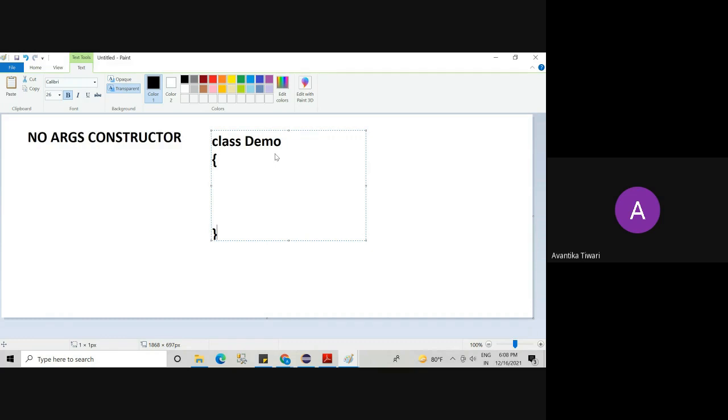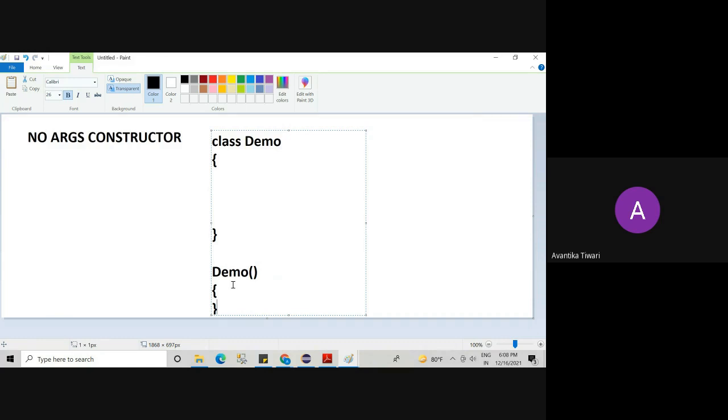Yes. There is a class Demo, and every time you create a class, the compiler will create the constructor related to that class also. So the constructor would be Demo, but it won't be visible to you because it is with the compiler. The compiler is keeping it for you.